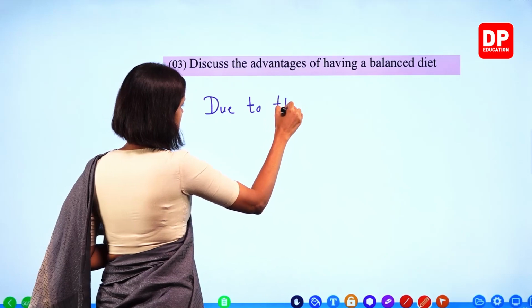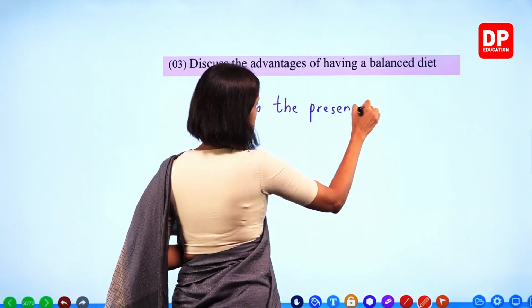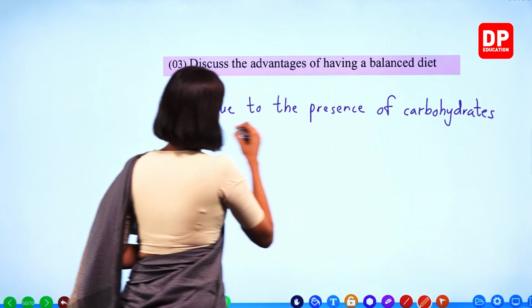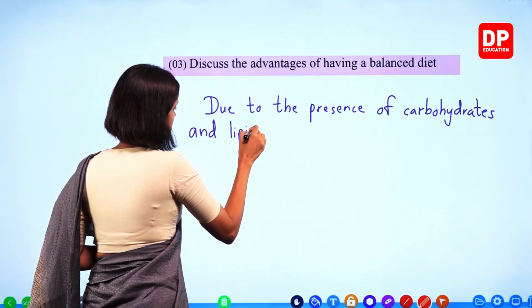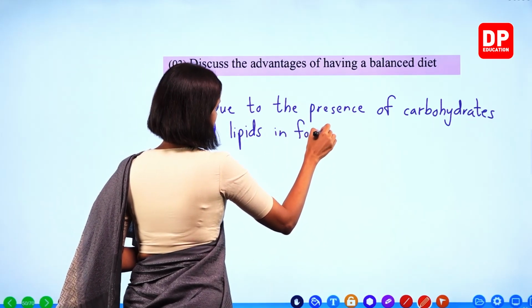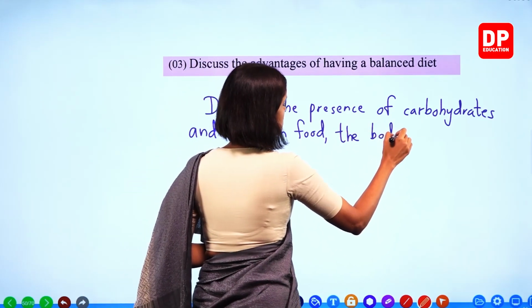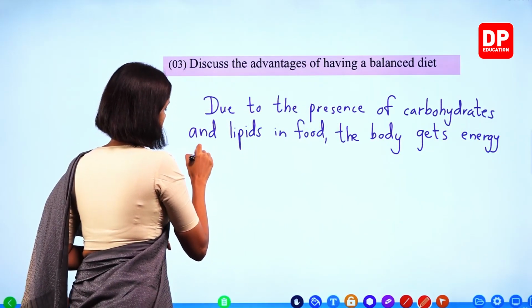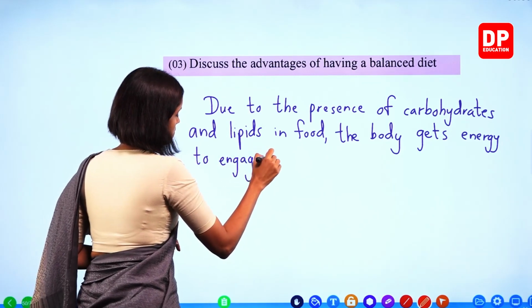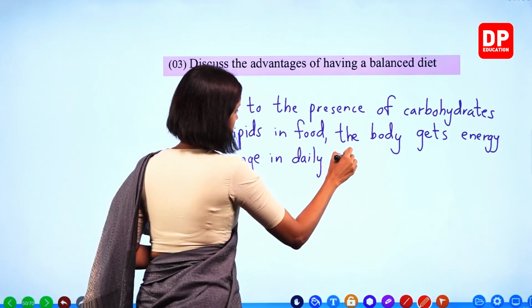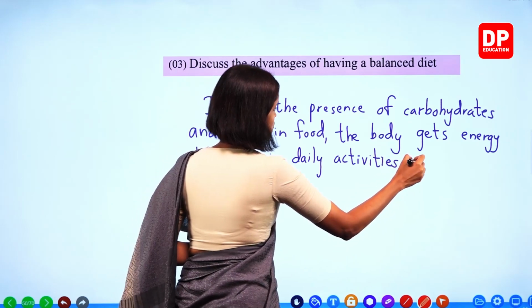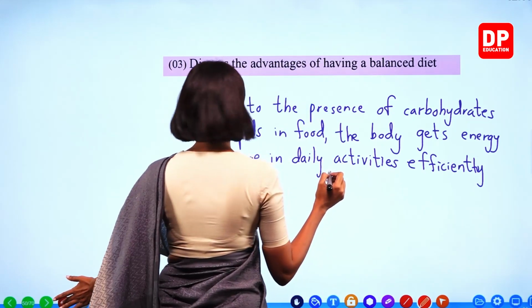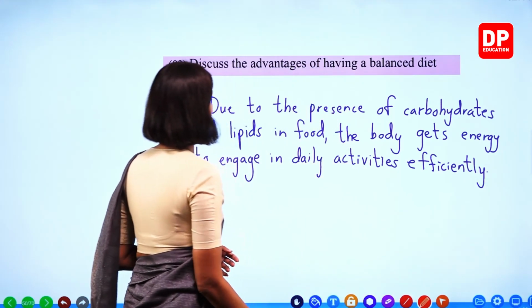Due to the presence of carbohydrates and lipids in food, the body gets energy to engage in daily activities efficiently. Right, children?